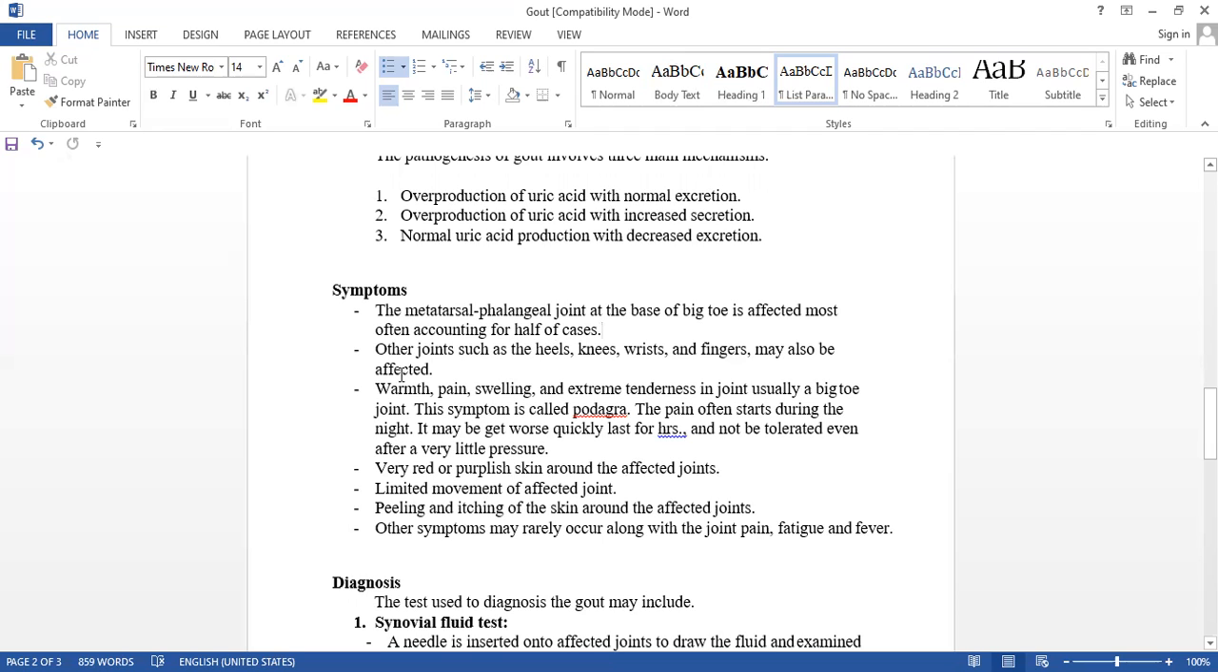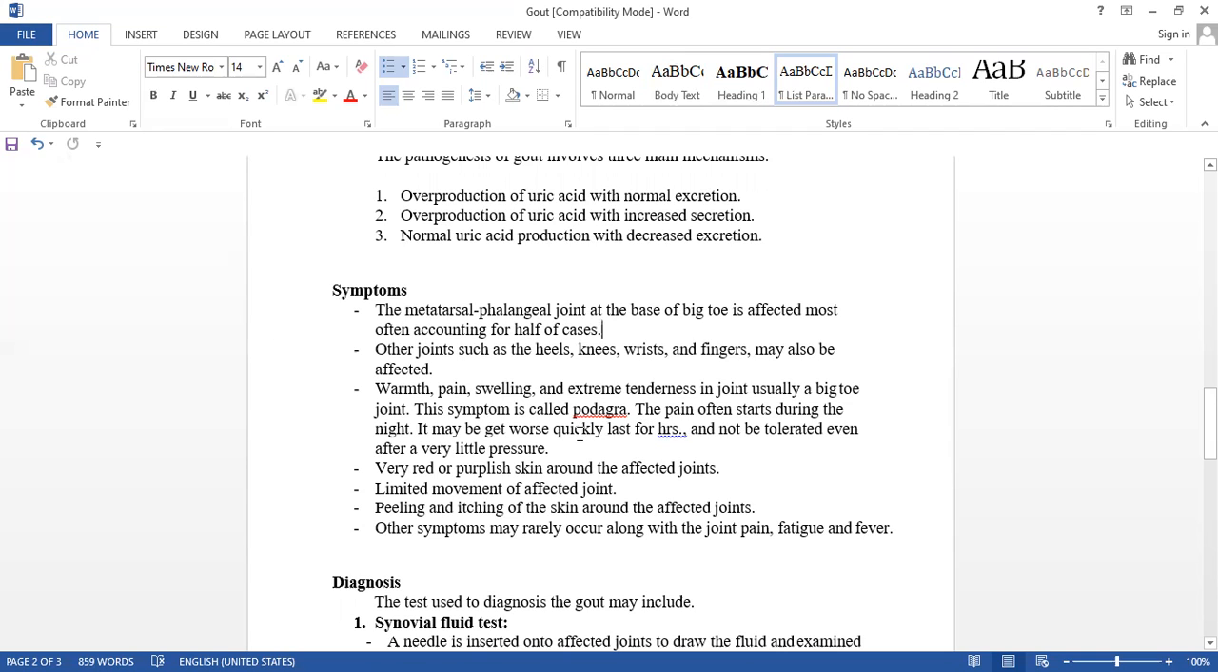Next, warmth, pain and swelling due to inflammation. Extreme tenderness: even if we touch it, there is too much pain, usually in the big toe joint. This is called the metatarsophalangeal joint. This symptom is called podagra, the arthritis due to uric acid deposition. The pain often starts during the night.